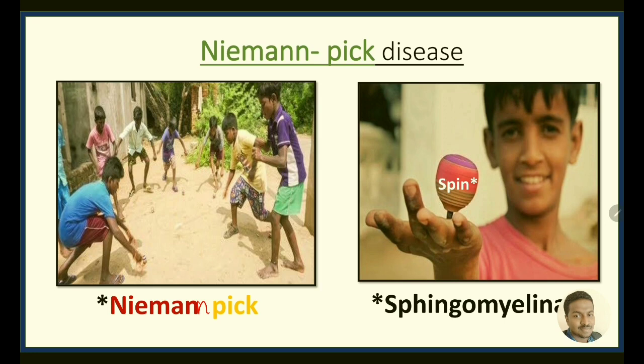Next is Niemann-Pick disease. Everyone in our childhood, or even now, will be playing the top. Here the mnemonic is, when we are playing with our friends, one of us will ask us to pick the top. So Niemann, pick the top. What the top is going to do is spin in the hand, right? So we'll take it as spin go. It is spinning and going away from the hand. So spingo myelinase. The enzyme defect here is sphingomyelinase.